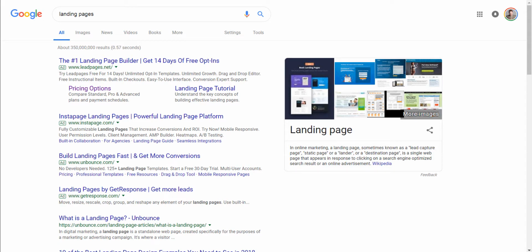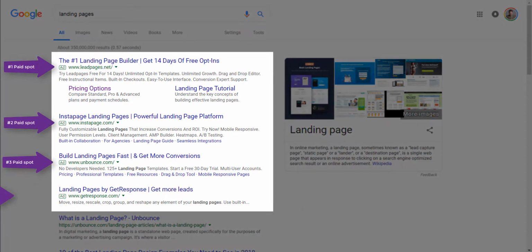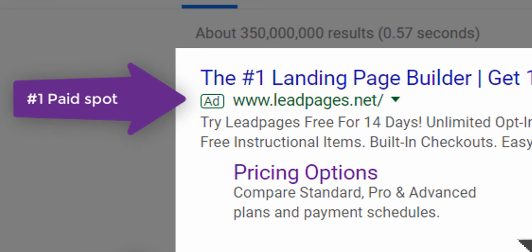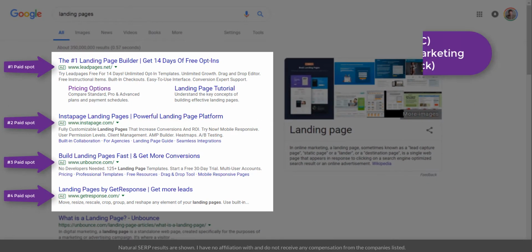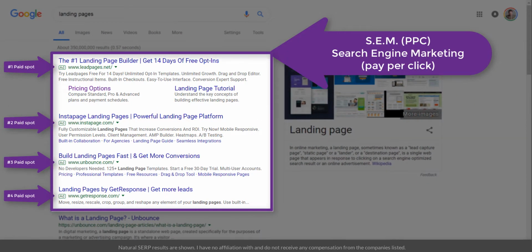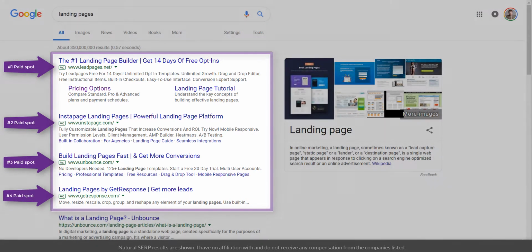First off, at the top of the list here, we have advertisements, and these are clearly denoted and marked with the word ad. And notice that they're at the top of the list. In this case, these users have paid Google to show up at the top here. They're paying to play. Their advertisements get priority.